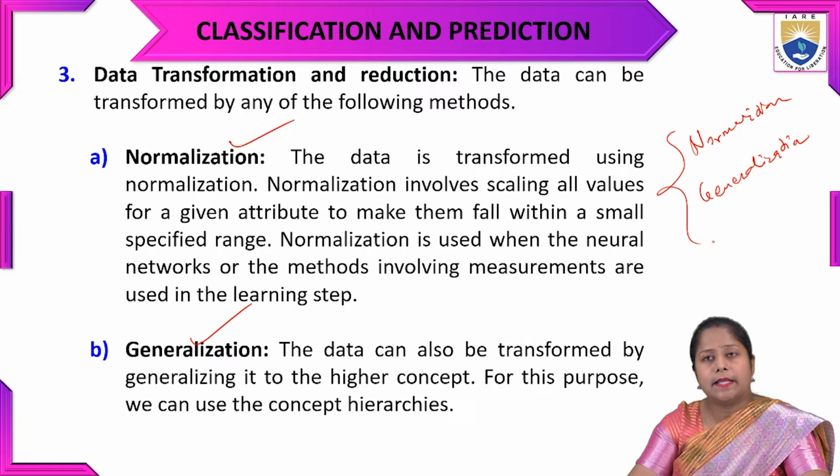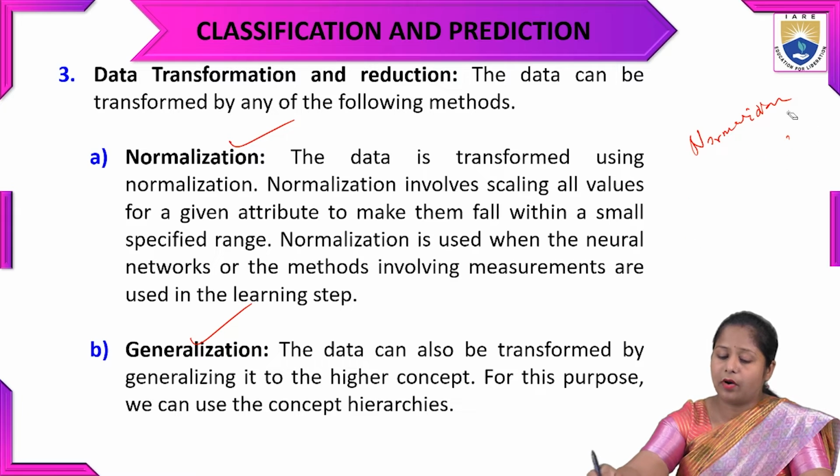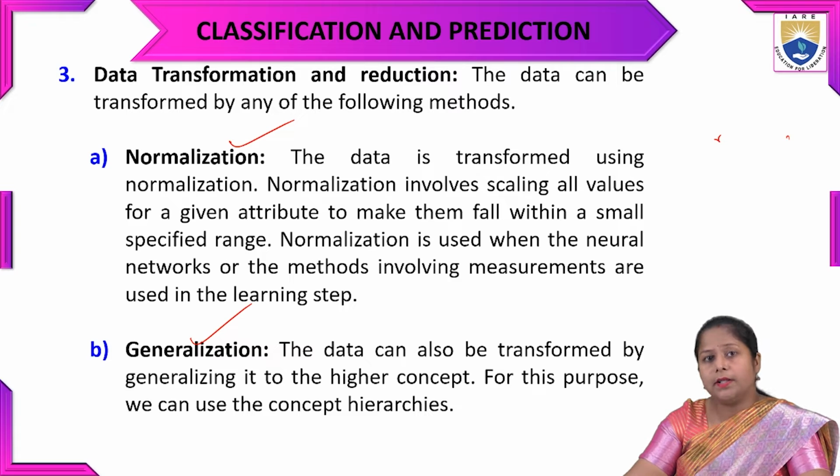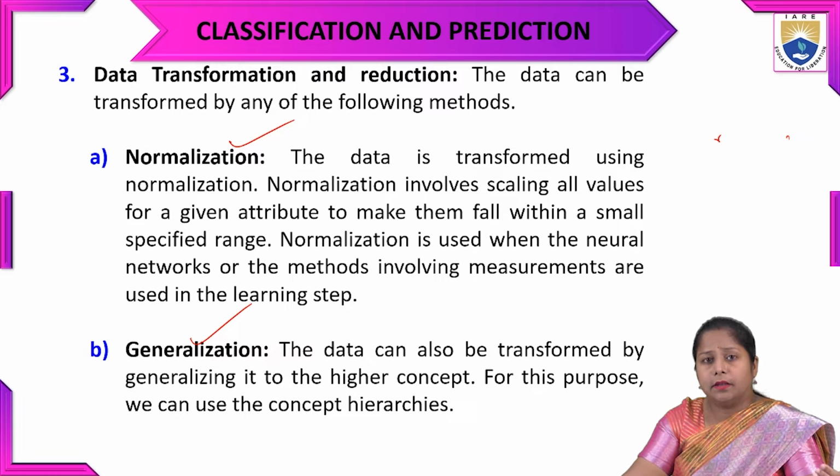Normalization is nothing but the data being transformed using the normalization technique. Normalization involves the scaling of all values for a given attribute. So all the data we have in the training set will be at one scale, depending on the attribute's value.